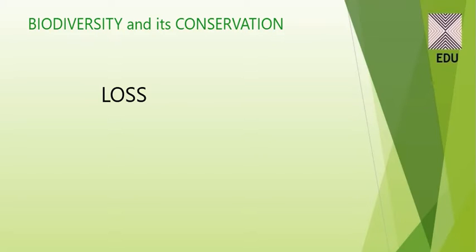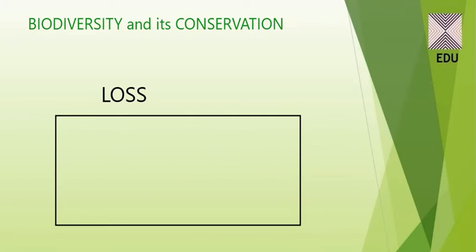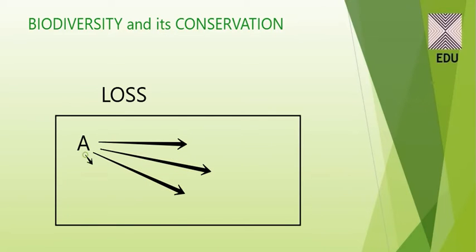Suppose we have a particular area and it has a particular species, say A. If this species is at an endangered level, then the animals that take this species as a food will all be affected.